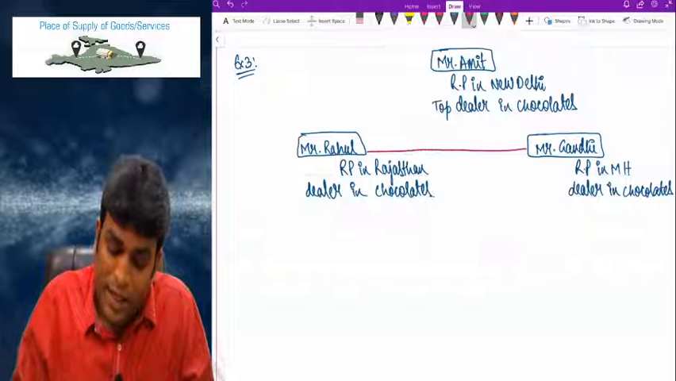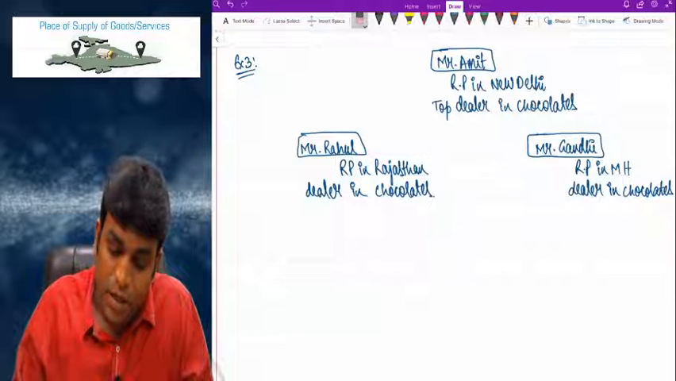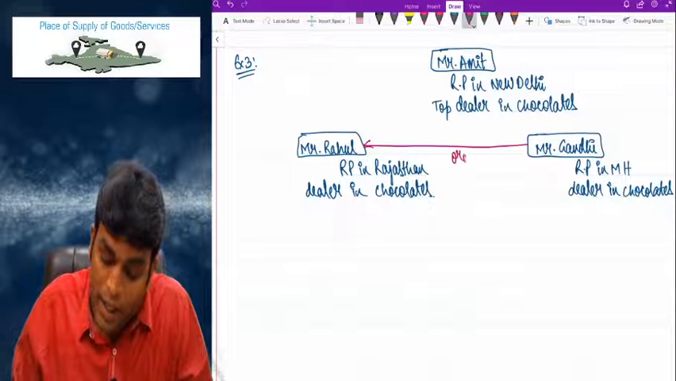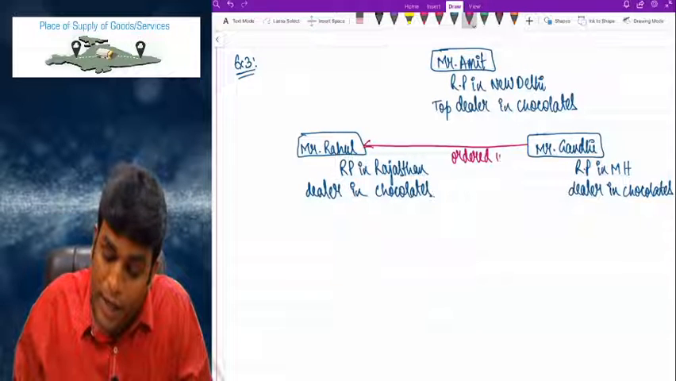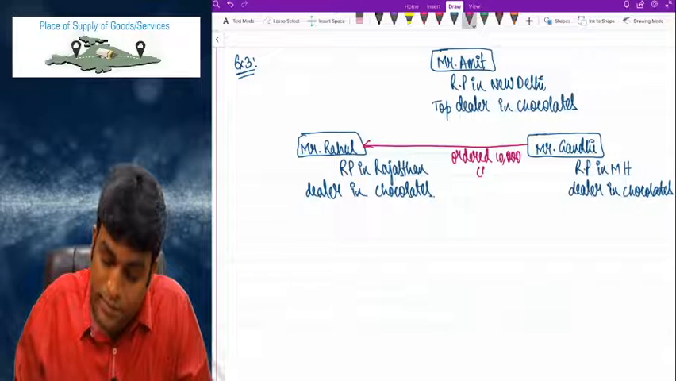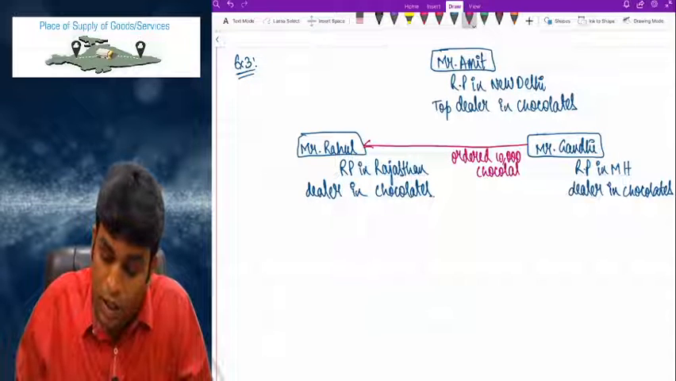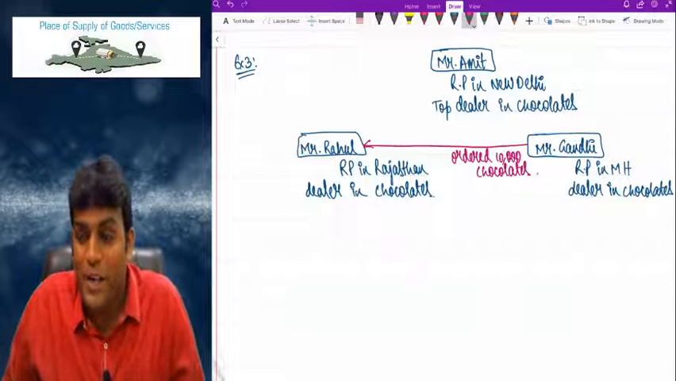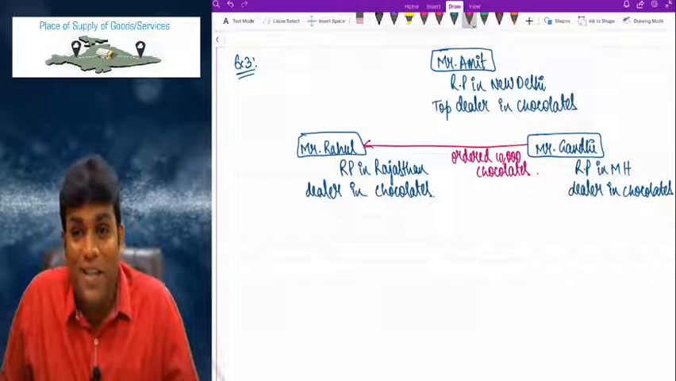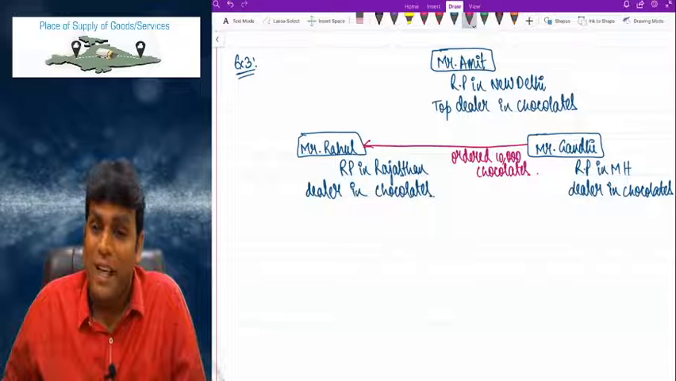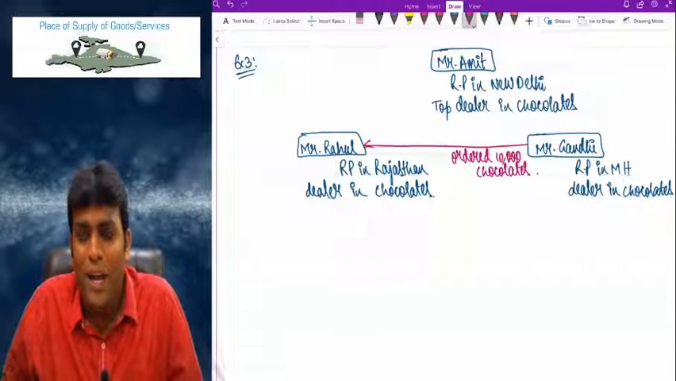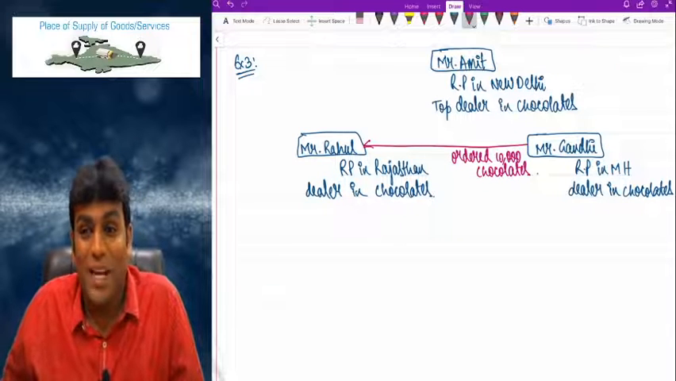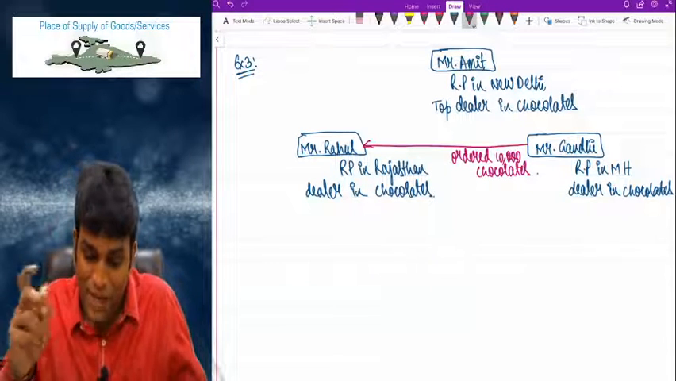Now, first step, what has happened here is that Gandhi contacted Rahul and ordered 10,000 chocolates. So first, Gandhi contacted Rahul and ordered 10,000 chocolates. But Rahul is not having enough stock with him.